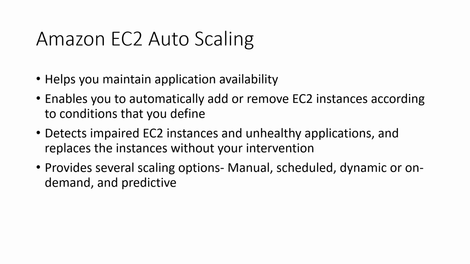Here you can check which applications or instances are unhealthy, and then you create replicas of them. You can terminate the instances and create new healthy instances, and this is how you maintain your application's availability. EC2 Auto Scaling provides several scaling options like manual scaling, scheduled scaling, dynamic scaling, on-demand or predictive scaling, which we are going to see in detail.